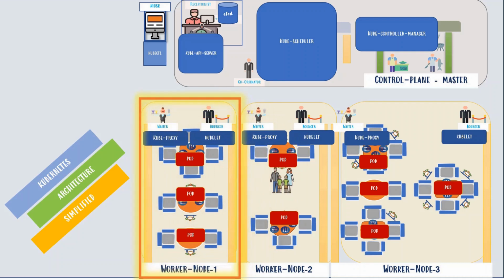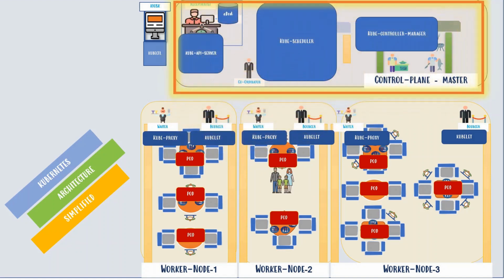Each of these cuisine rooms represents a worker node where you can actually deploy multiple pods. Each pod is nothing but a group of your containers. Waiter represents the kube-proxy component, responsible for data traffic to and from pods. It also records the IP address of pods to locate them right, just like our waiter brings food to the right table by remembering the table number. Bouncer represents the kubelet, which is responsible for node stability by managing resources like memory and CPU limits, also controlling misbehaving pods from nodes. We'll see more on that in later sessions.